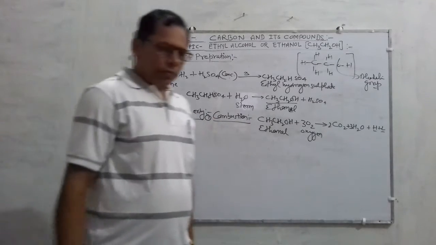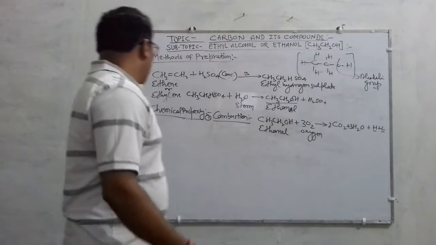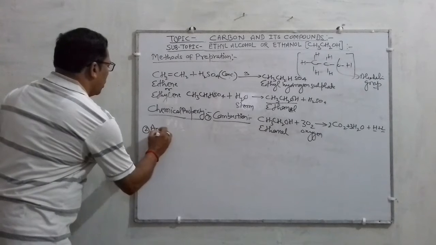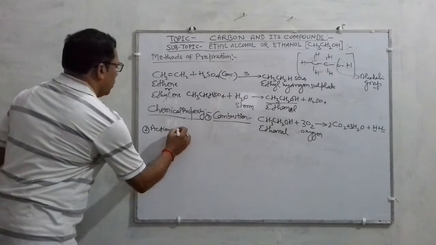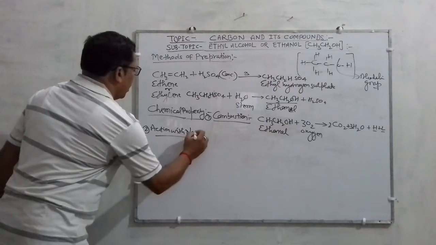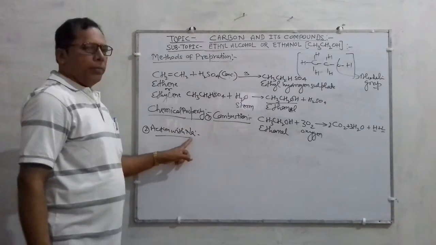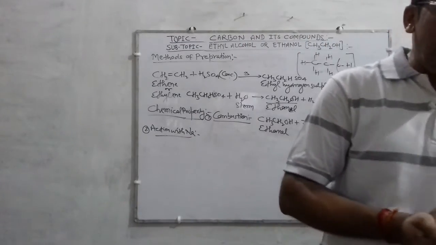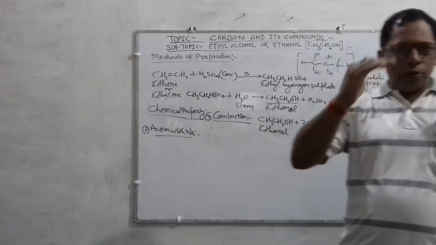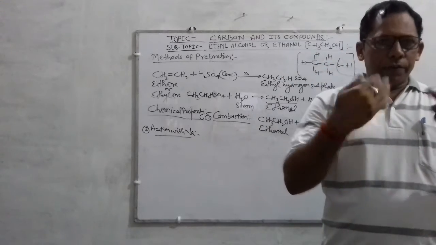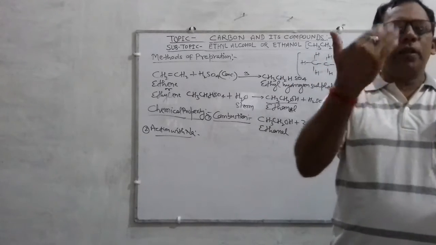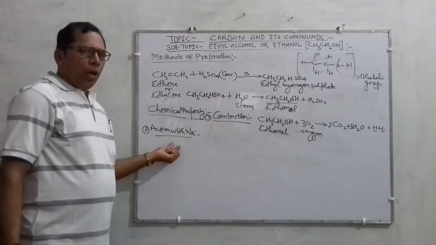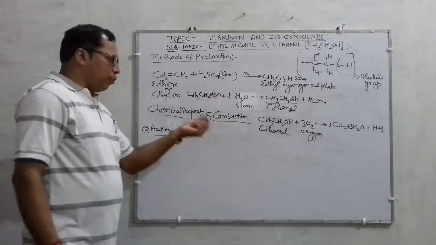Second reaction, write it down. Second reaction is the action with sodium metal, meaning the action of ethanol with sodium metal. So when ethanol or ethyl alcohol is treated with sodium metal, hydrogen gas is immediately liberated. Along with that, a byproduct, sodium ethoxide, is formed. These reactions of ethanol are very important, so you have to remember them by writing and practicing.